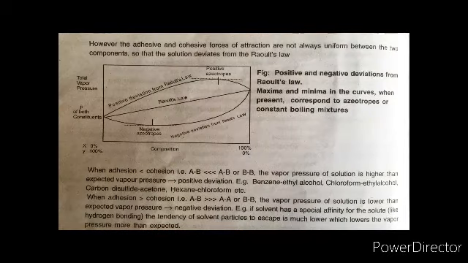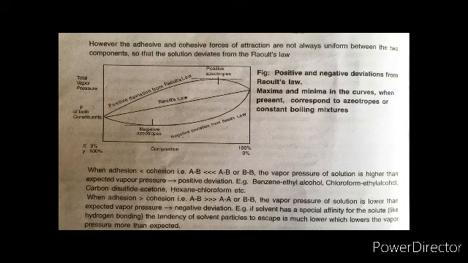Let us see the diagram. You can see here the total vapor pressure on the y-axis and composition on the x-axis. Now here the ideal solution will obey the straight line, you can see the positive deviation, and you can see the negative deviation on the lower side of this straight line.